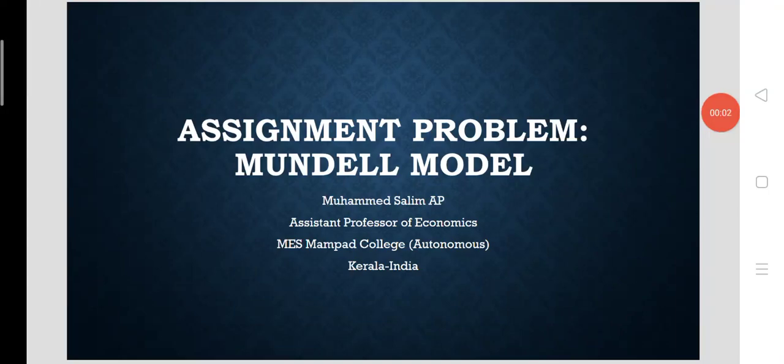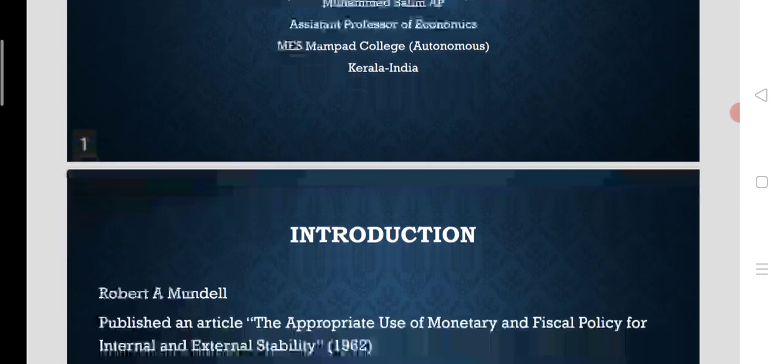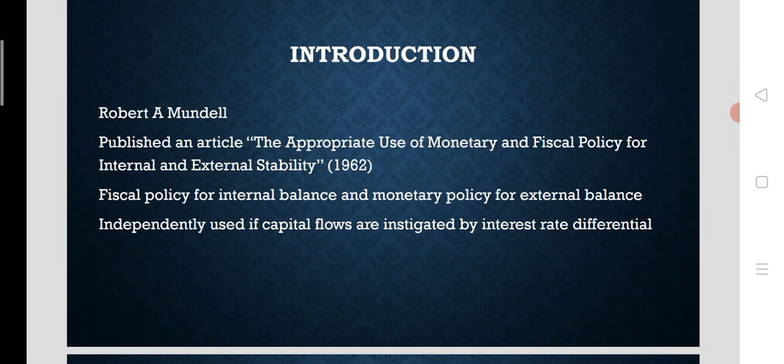So we are today talking about the Mundell model of assignment problem. In the last class we discussed the Swan model of assignment problem. So this is the Mundell model of assignment problem. Let me give you an introduction first.